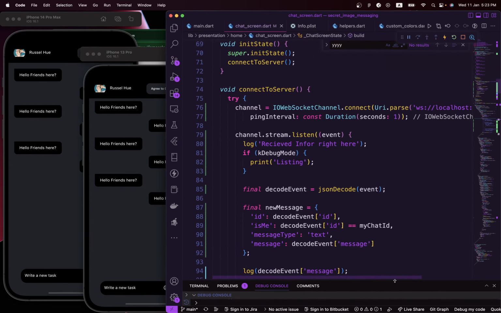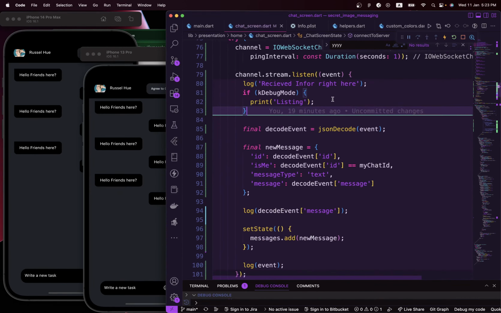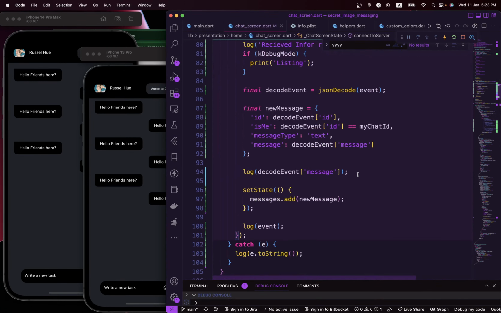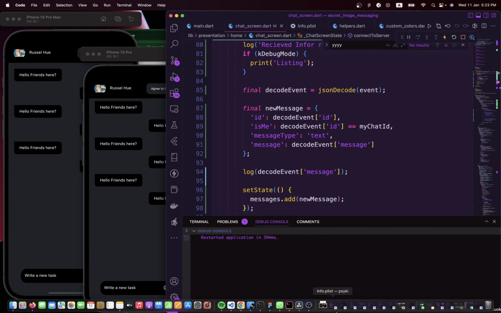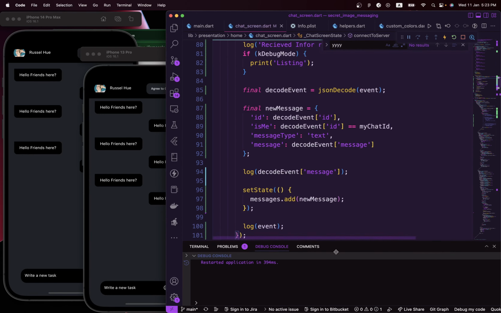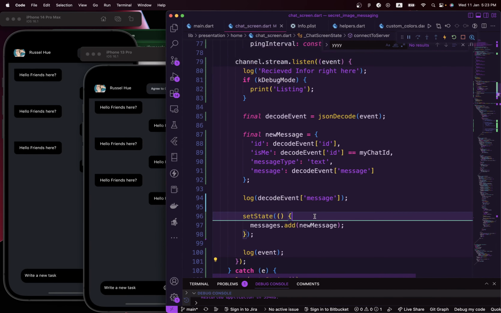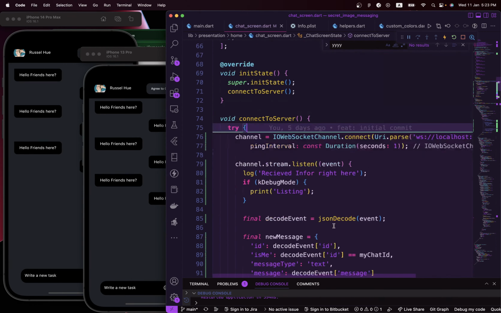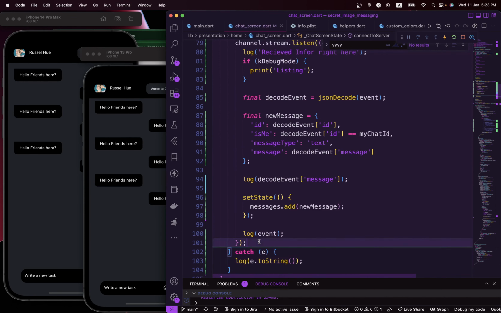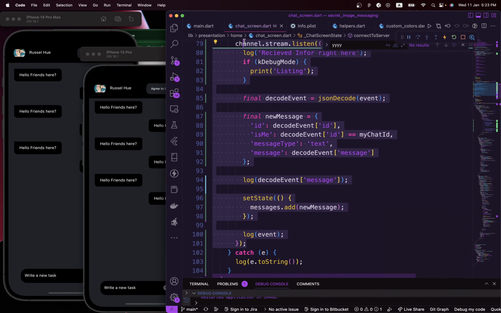We are still using the WebSocket channel in this case, but it won't be able to communicate with our backend, because our backend is not using WebSockets. We are using plain sockets, main socket communication from Flutter. So we need to remove this particular code. We don't need it anymore. So go ahead and delete this from your front end.